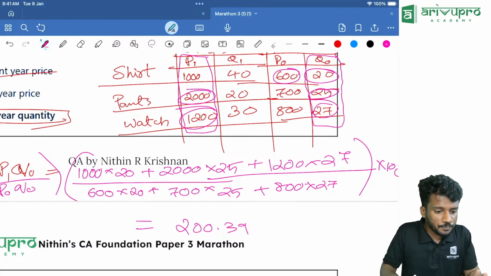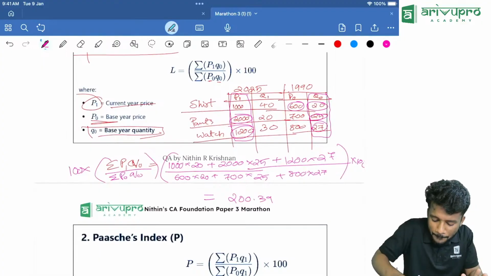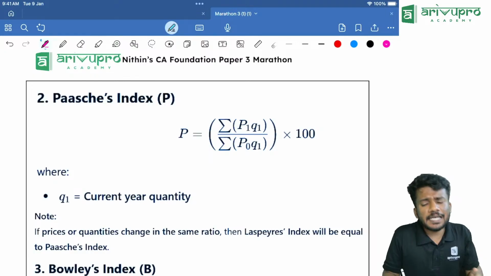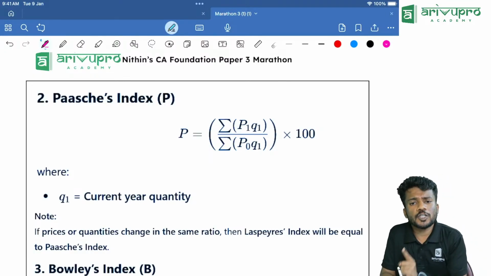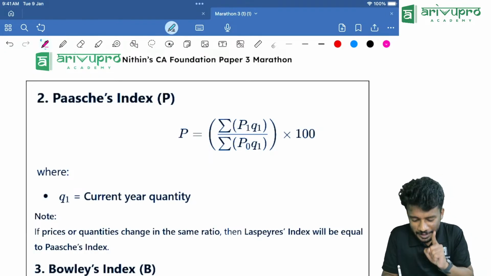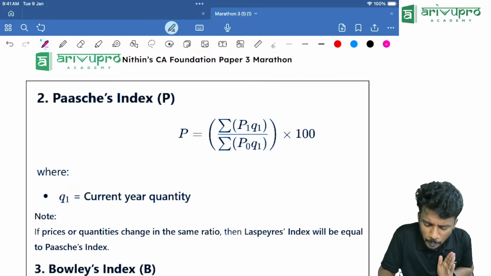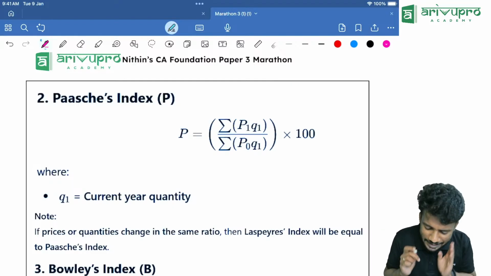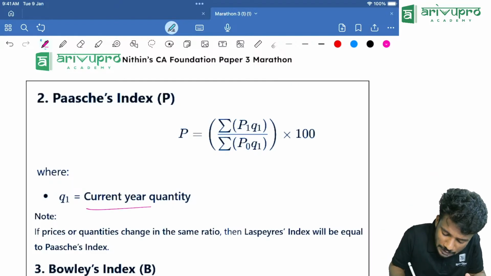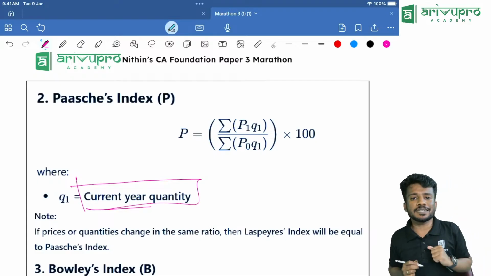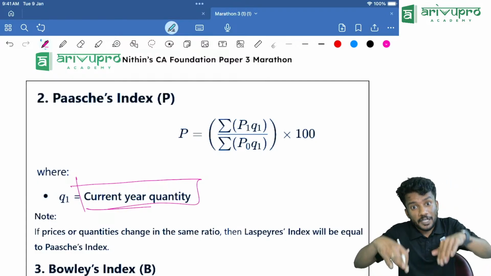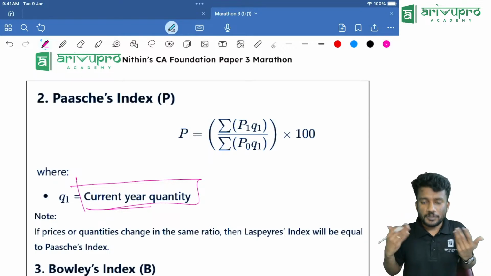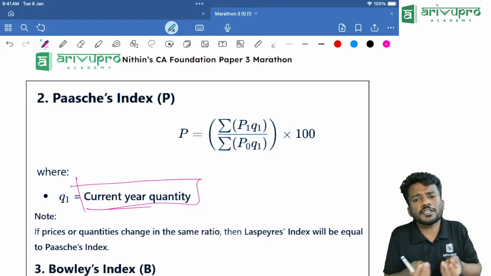Yes. Okay. Now the next part. Paasche index number. Paasche index means sigma P1 Q1 divided by sigma P0 Q1. What do you mean by this Q1 over here? We know what is P1, we know what is P0. Then what is this Q1? Q1 is nothing but current year quantity. How much quantity are we getting this year? For example, in 2025 or in this year we are getting how much quantity for that much price.